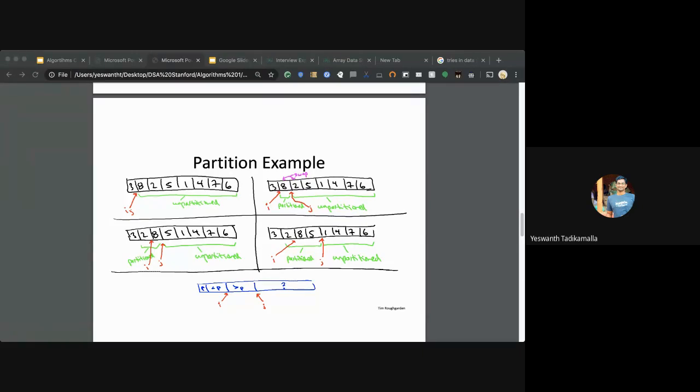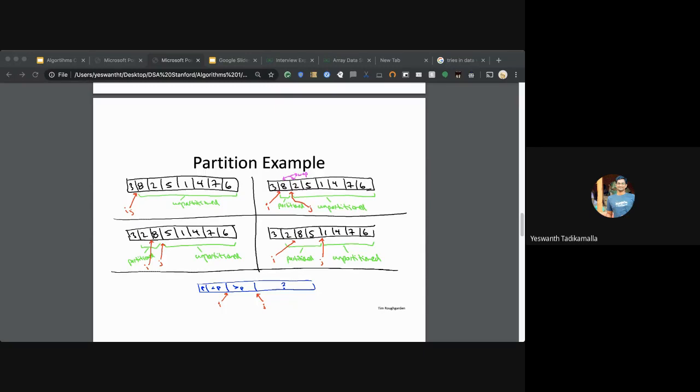So yeah, the first element is 8. The next elements are 2, 5, 4, 1, 7, 6. The first element is 8. 8 is greater than 3, so we don't mind the position of 8. The next element is 2. 2 is smaller than 3, so we should shift it to the left of the final position of the pivot. So we've swapped the positions of these two. It becomes 2 and 8. And the position of our pivot will now be the new position. Initially it's the index 1 position. Now we have incremented, it will be the index 2 position.